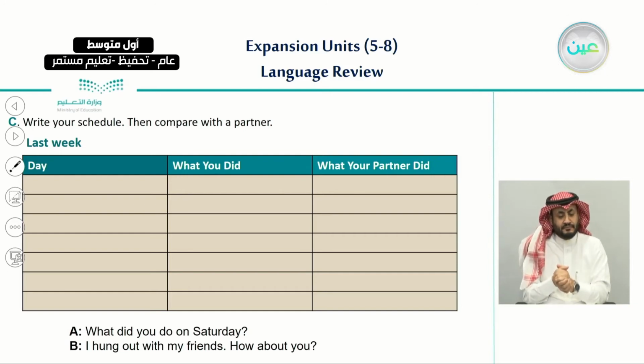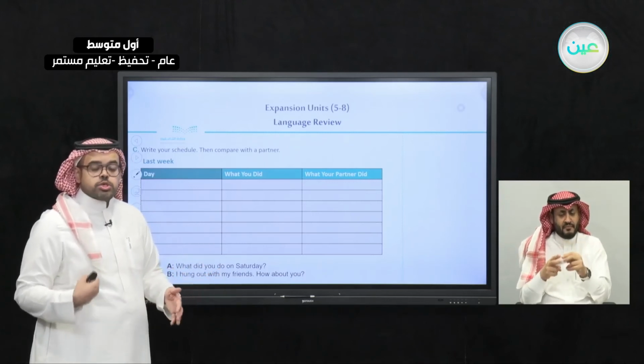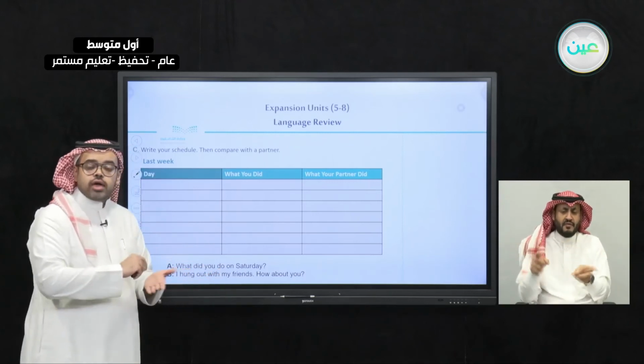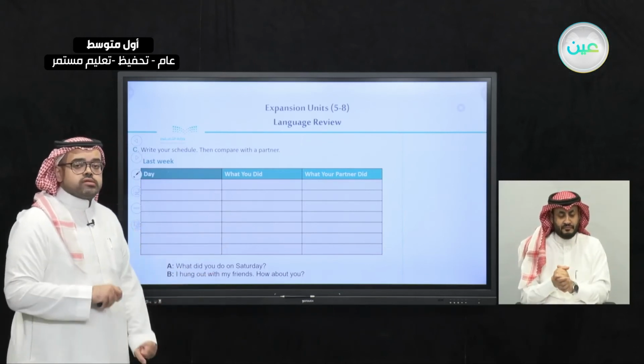So you can sit and think about the things that you did on Saturday, only one thing, maybe. I would like you to think of one thing and write it down here. So you can say, for example, I hung out with my friends. How about you? So it's really good that when you choose someone to answer this question with, is to role play. You ask the question, then he asks the question, and you can write down the answers on this table. I'm going to show you an example.